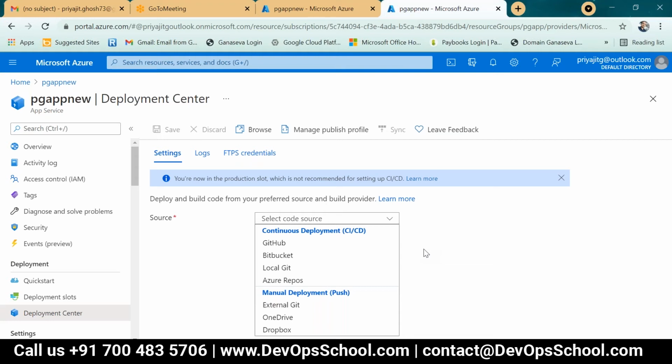Azure Repos is under Azure DevOps. Git is a container. GitHub is a global repository. Bitbucket is also Microsoft and Git combined, and then local Git. Local Git is on your hard disk, pen drive, or any local drive, or Google Drive, OneDrive. We have to copy and paste the code here and upload it. You push that particular application to the pipeline, build it all, and then publish.